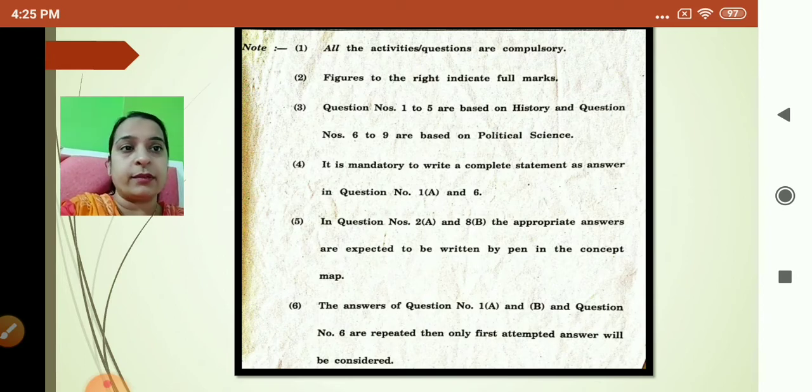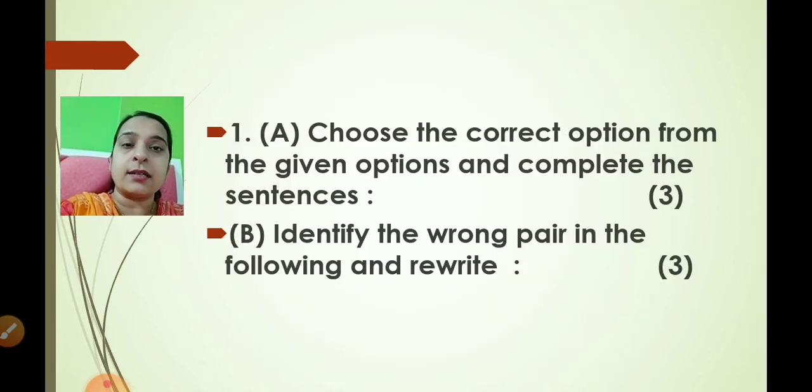All right, so now let us discuss the paper pattern. I expect every one of you to note down the paper pattern in your books. Now question number 1A: choose the correct option from the given options and complete the sentences. Just now we have read the instructions that you have to write the complete statement.